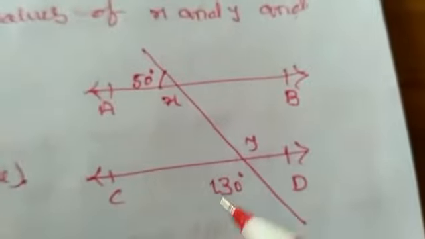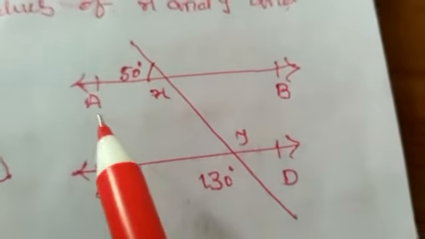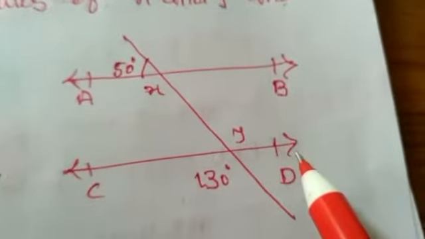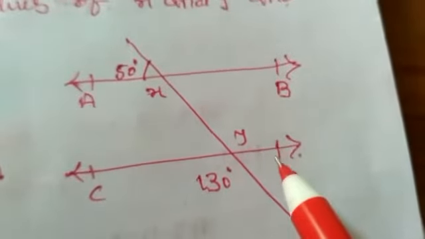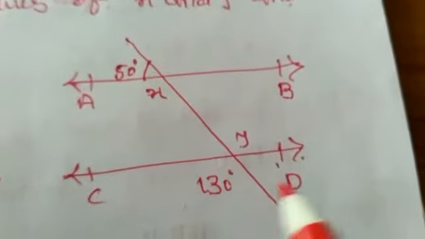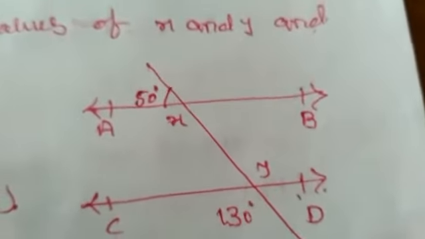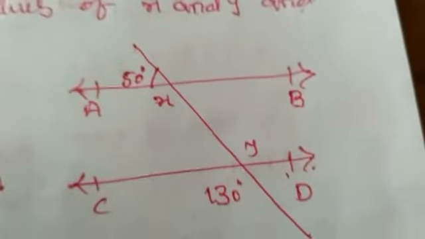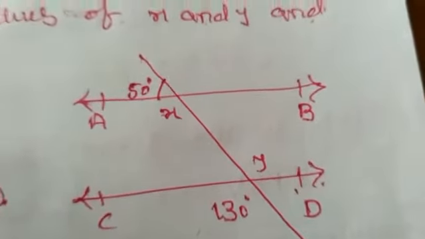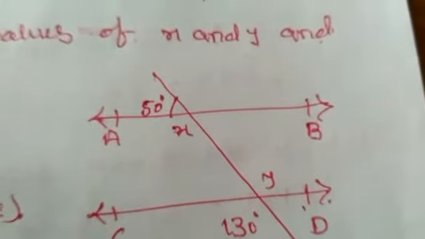Here the figure is given, and your figure is this. Two lines AB and CD, but it is not given that they are parallel. You have to show that AB is parallel to CD. And the measurements of a few angles, as you can see in the figure, are given.